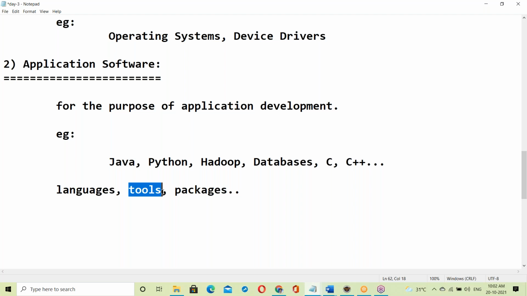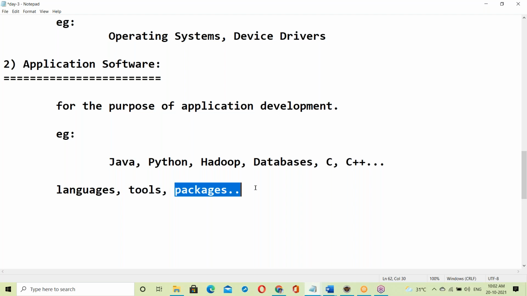Data warehousing tools. Reporting tools like QlikView, Tableau. AWS tools, DevOps tools, Hadoop infrastructure management tools, Hadoop big data tools, various tools we are using.